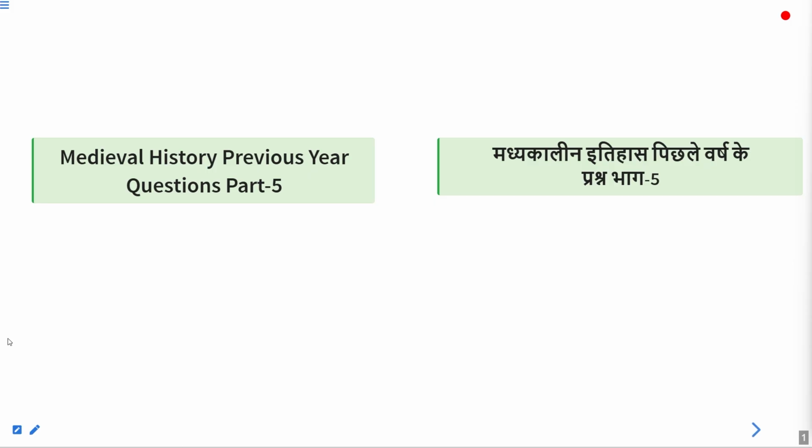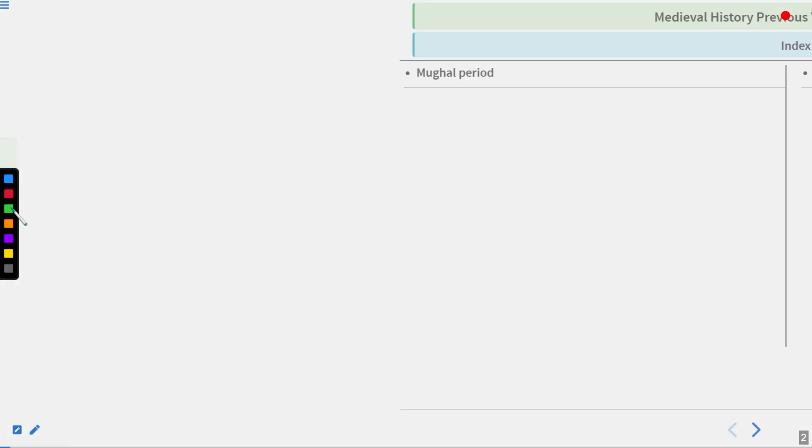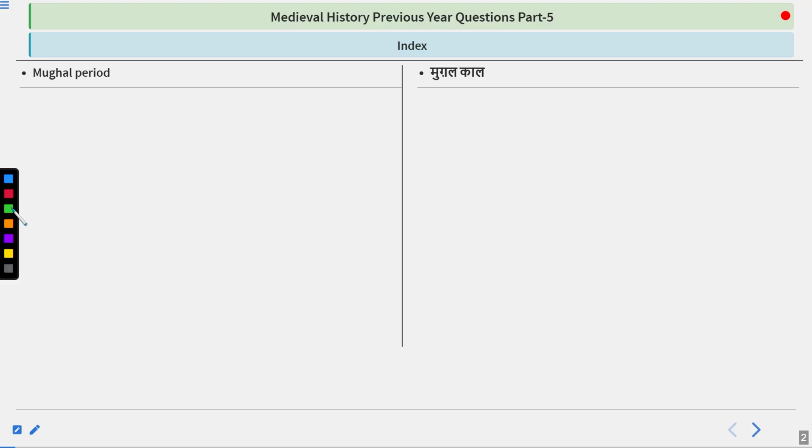So before we start, these are the topics I have covered for you in this session. The topics are basically the Mughal period.